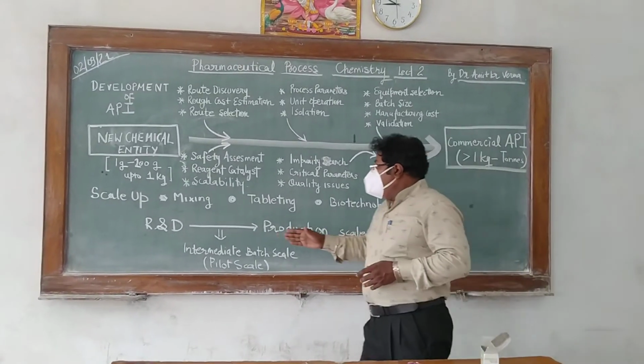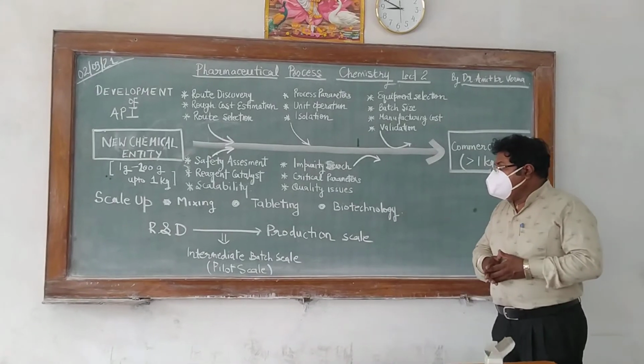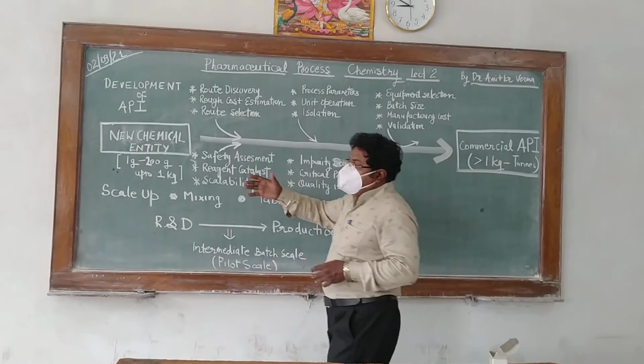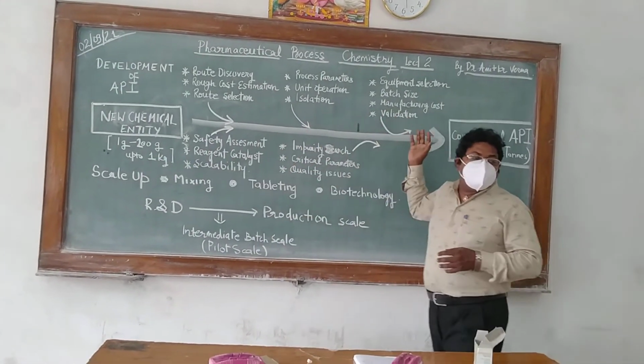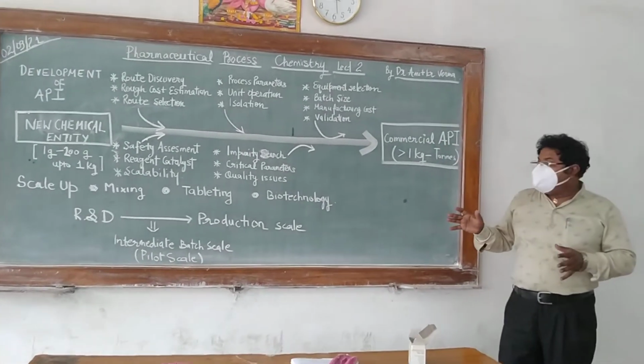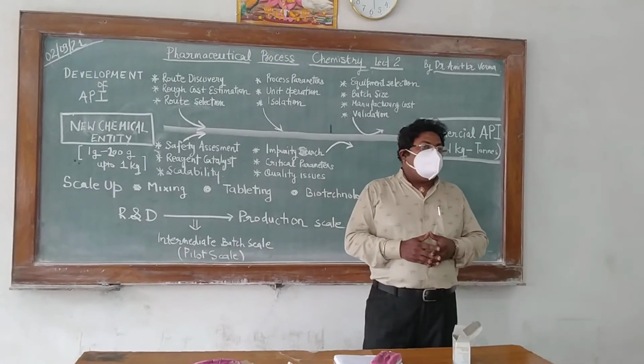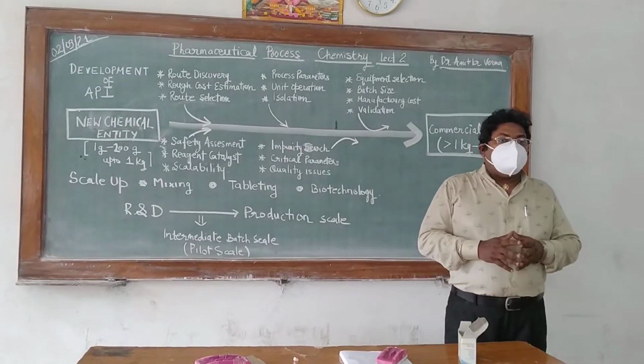So from R&D to the production. This is the R&D, for example, and this is the product which we have produced commercially. The intermediate batch scale is called the pilot scale.